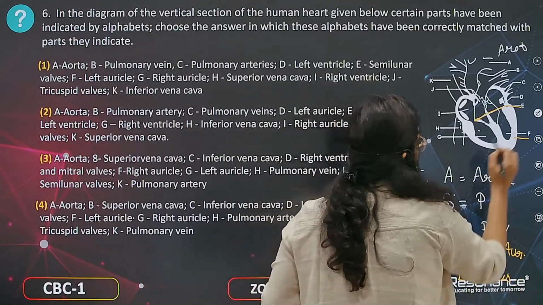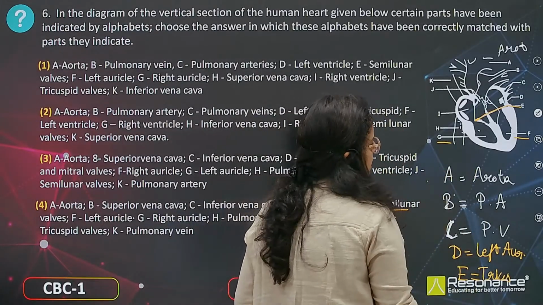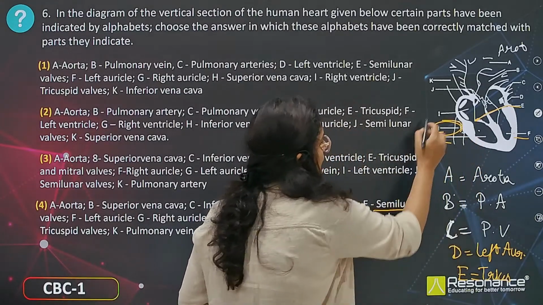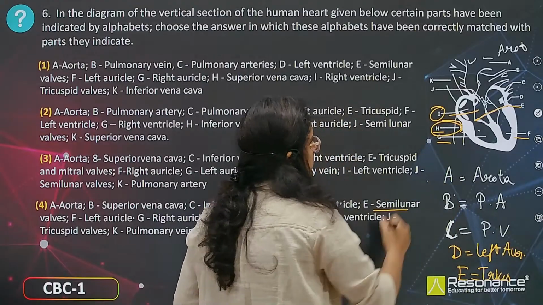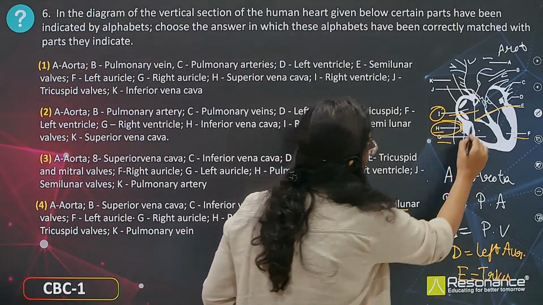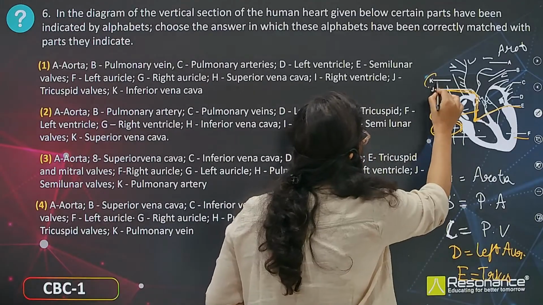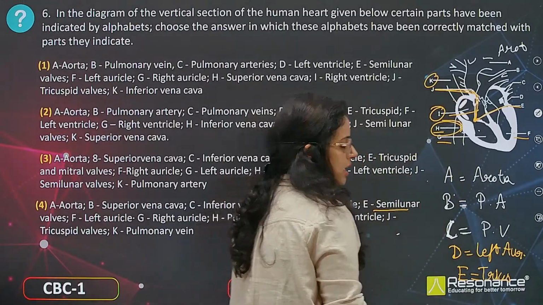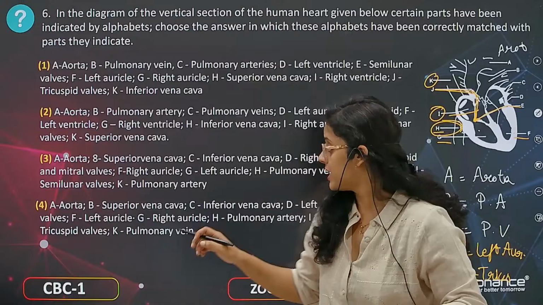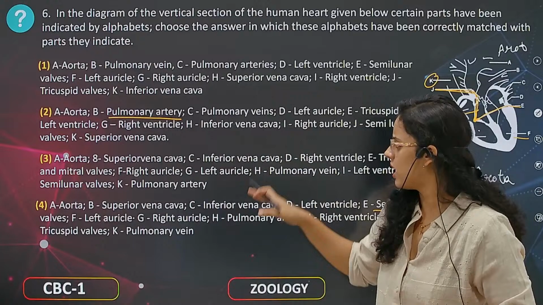Now coming to F, left ventricle. G, right ventricle. H, inferior vena cava. I, right auricle. And J, they are referring to the semilunar valves. This is the semilunar valve that they are pointing out. Now K, superior vena cava. So here A is aorta, B is pulmonary artery. In which case is the pulmonary artery present? If you say B is pulmonary artery, then you don't have to go for the other structures also.